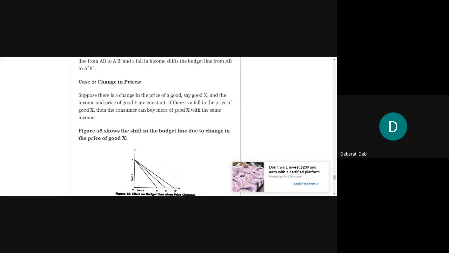Then case 2 is the change in prices. What will happen? Now if there is a change in price, suppose there is a change in the price of a good, say good X. Now say good X's price is only increasing and the income and price of good Y are constant. Now the price of good X is only changing. It's not that both the prices of good X and good Y are changing.